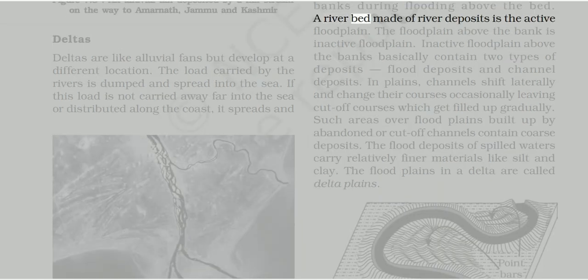bed. A river bed made of river deposits is the active floodplain. The floodplain above the bank is inactive floodplain. Inactive floodplain above the banks basically contains two types of deposits, flood deposits and channel deposits. In plains, channels shift laterally and change their courses, occasionally leaving cut-off courses which get filled up gradually. Such areas over floodplains built up by abandoned or cut-off channels contain coarse deposits. The flood deposits of spilled waters carry relatively finer materials like silt and clay. The floodplains in a delta are called delta plains.